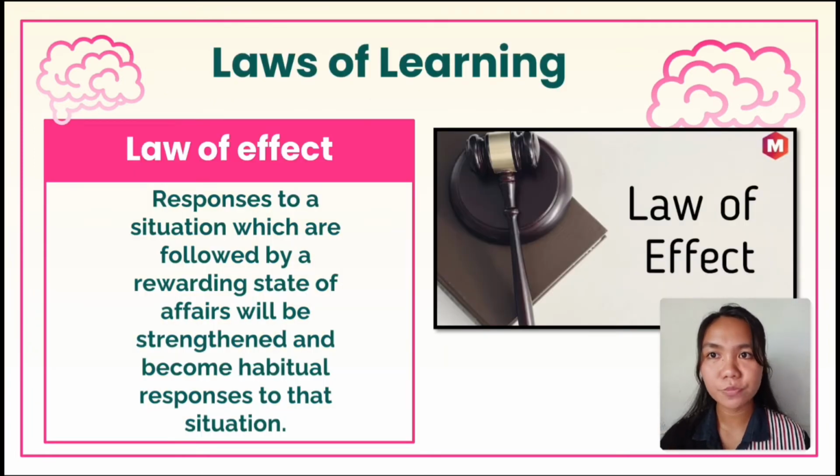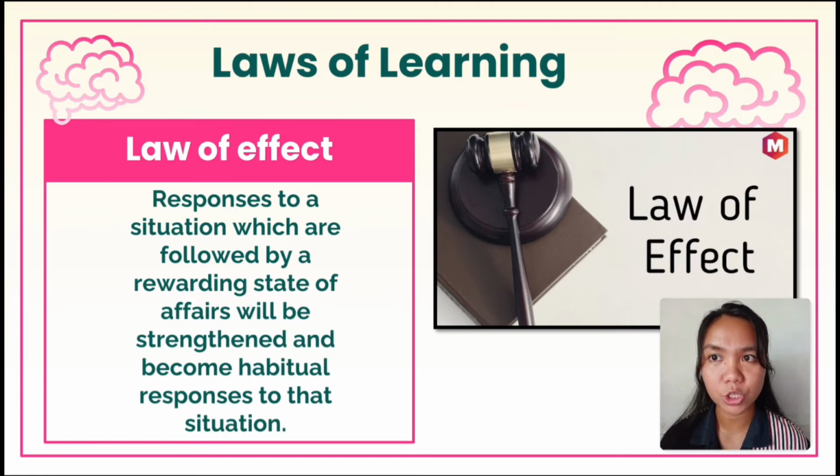Now let's move on to the laws of learning. The first law is the law of effect. Responses to a situation which are followed by a rewarding state of affairs will be strengthened and become habitual responses to that situation.